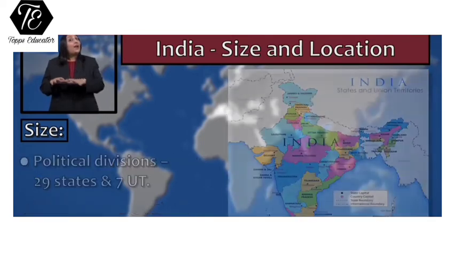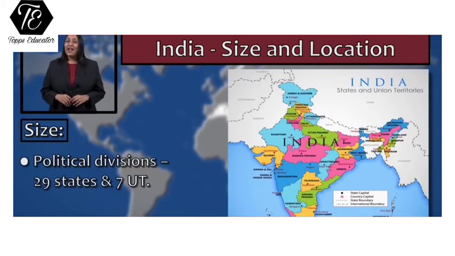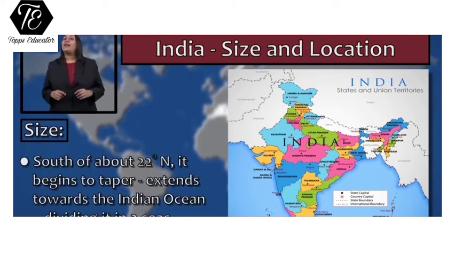If we look at the political divisions of our country, then we understand that India has 29 states and 7 union territories. The most recent formed state is the state of Telangana. Just south of 22 degree north latitude, the size of India decreases. That is, India begins to taper and it extends in the Indian Ocean, dividing it into the Arabian Sea and the Bay of Bengal.